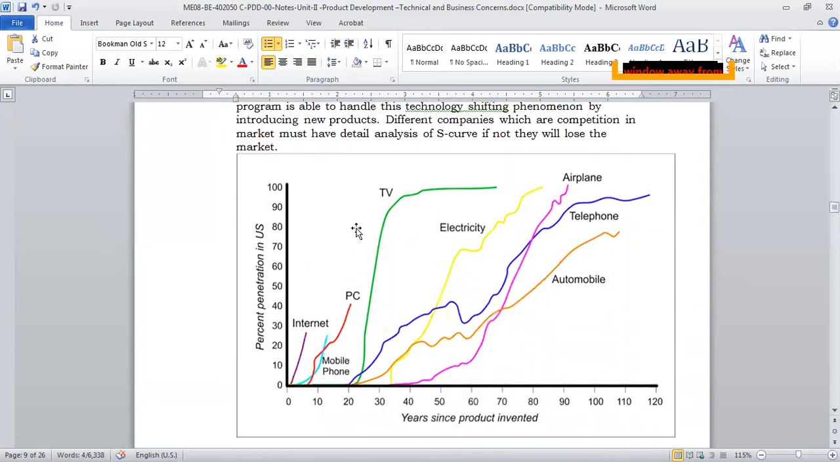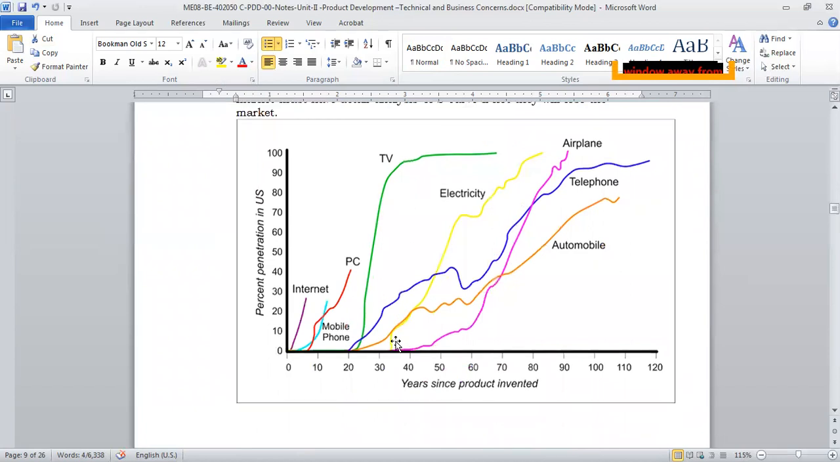I have taken the liberty of taking one graph from Google, showing when the product was invented and how much time it took to reach, let's say, US penetration, meaning how many households have this particular technology. This is again an S curve. If you see, these are all S curves with different shapes.